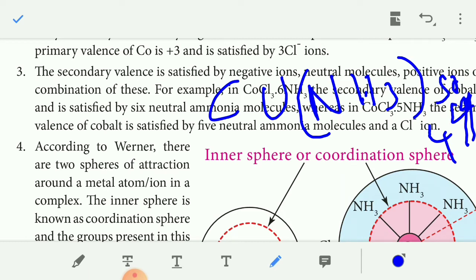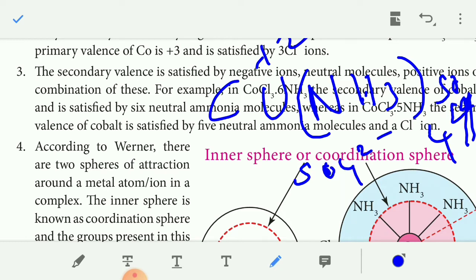The primary valency, the oxidation state of copper, is +2. The oxidation state of the central metal atom is +2, to satisfy the negative charge of the SO4 2 minus ion.